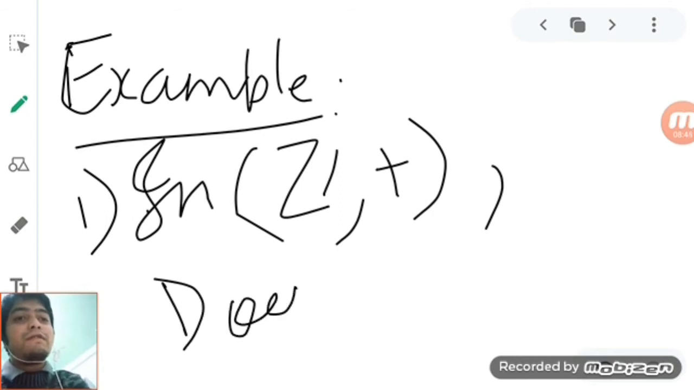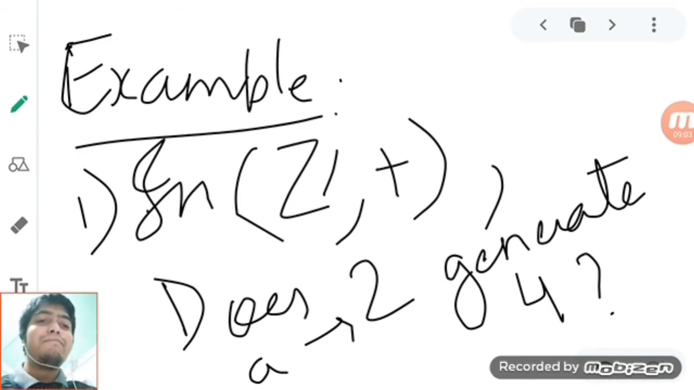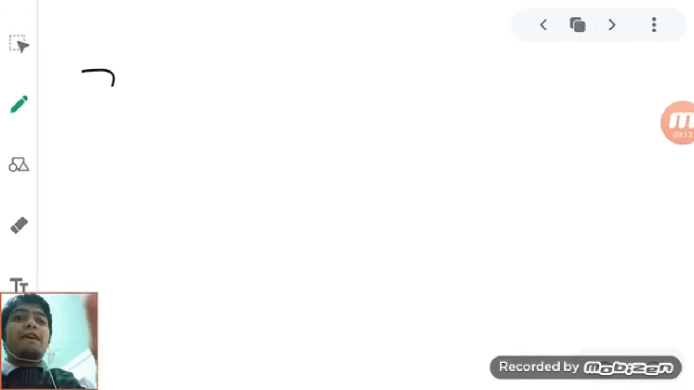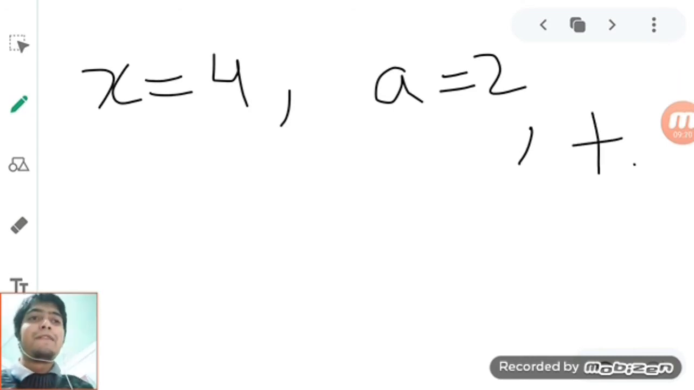The question is, does 2 generate 4? It is a question of whether it is a generator or not, so we will denote 2 by A, and 4 we can take as X. Does A generate X? So X is 4, A is equal to 2. The operation is plus. Keep that in mind.